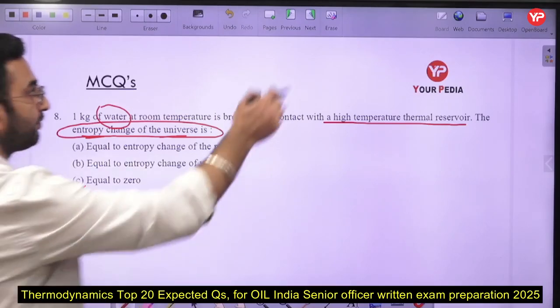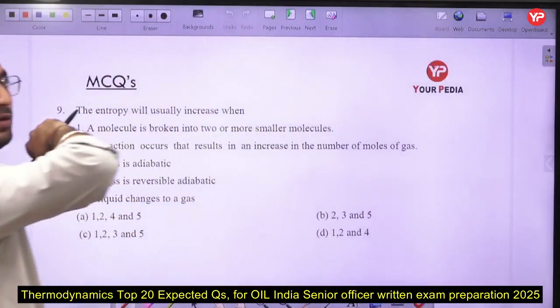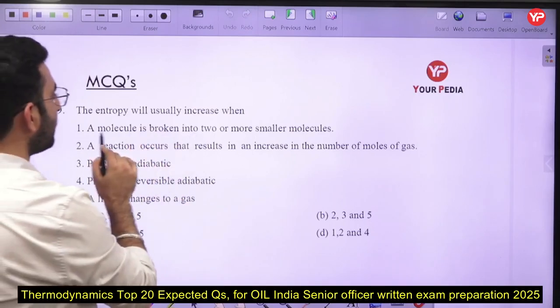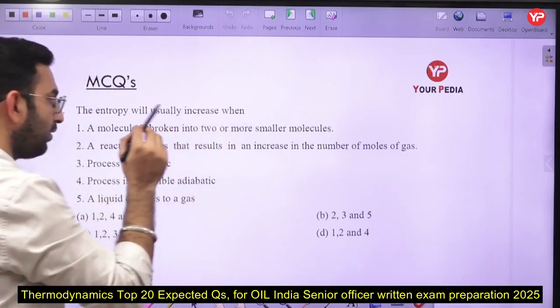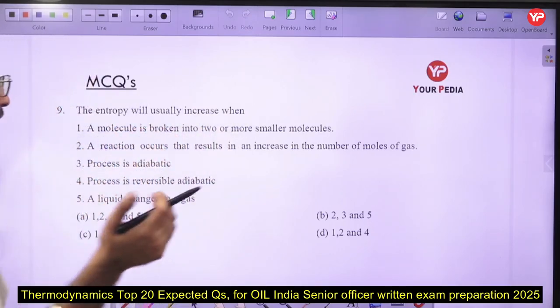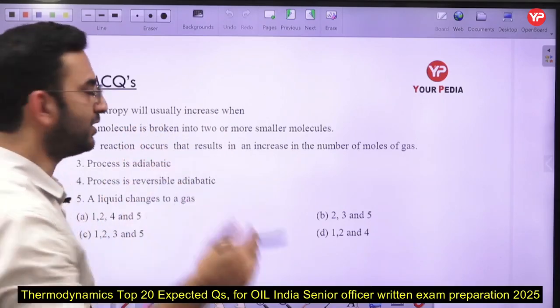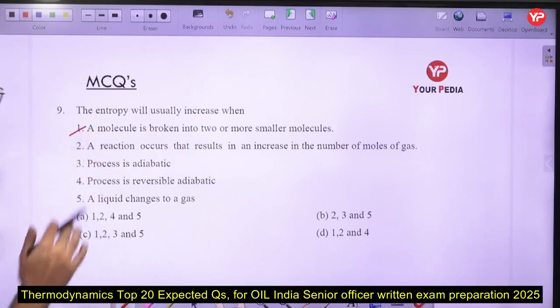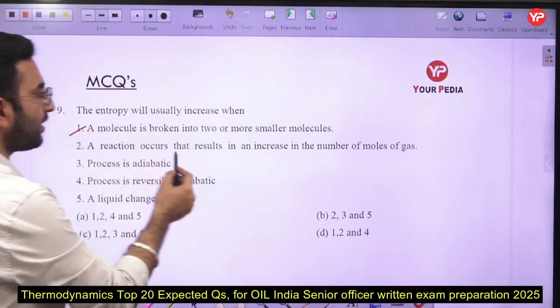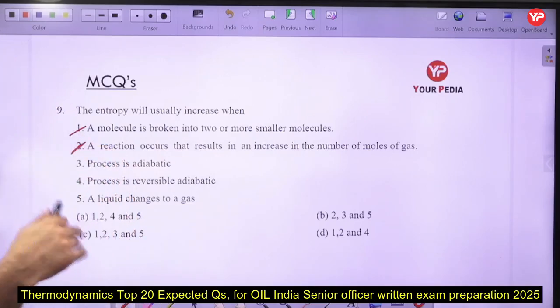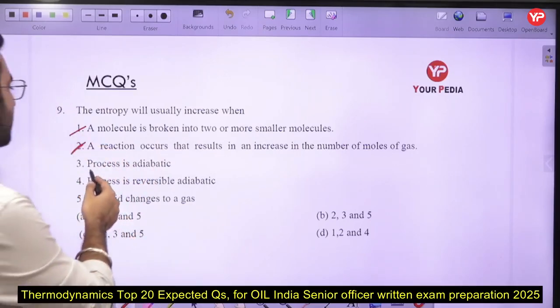Now the next part: the entropy will usually increase when a molecule is broken into two or more smaller molecules. That is the correct one, because entropy simply represents the randomness or the degree of degradation. Statement number 1 is correct. A reaction occurs that results in an increase in the number of moles. Again, that is correct, the same thing: randomness is increasing. The process is adiabatic.